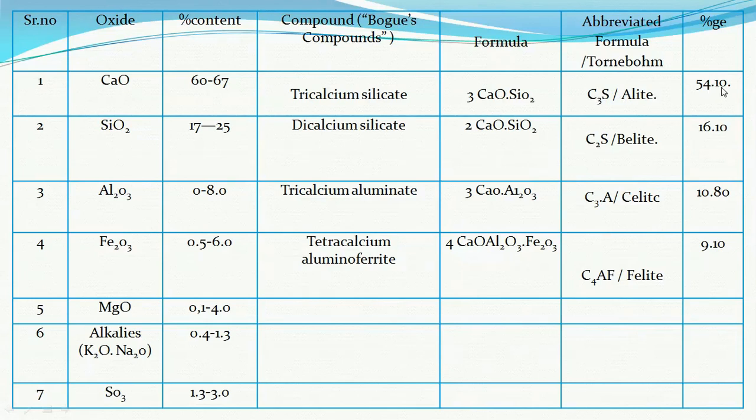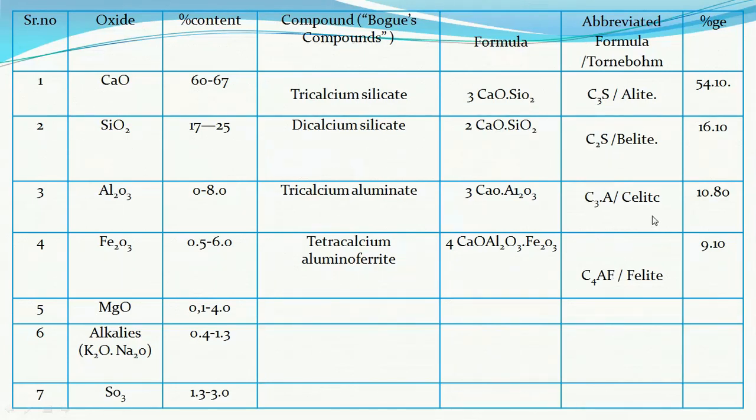The C3S percentage is 54.1%, C2S is 16.1%, C3A is 10.8%, and C4AF 9.1%. The main strength of the cement, as well as of the concrete, is given by this alite and belite, C3S and C2S. The quick setting or flash setting is given with the help of C3A and C4AF.